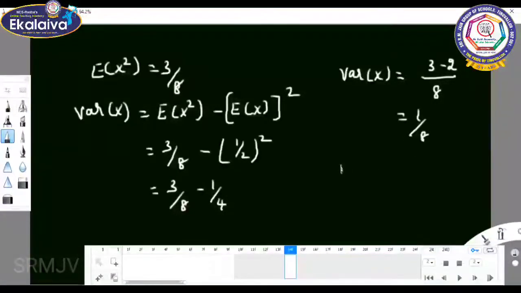Mean equal to 1 by 2. Variance equal to 1 by 8.